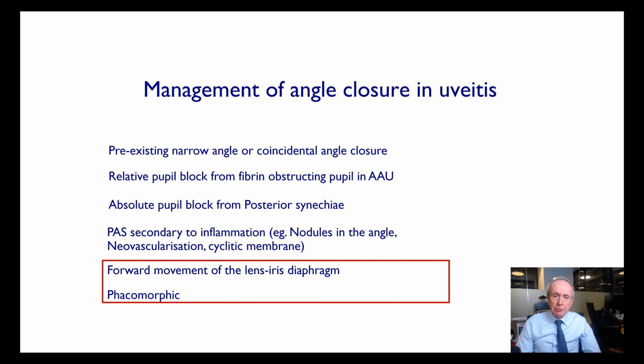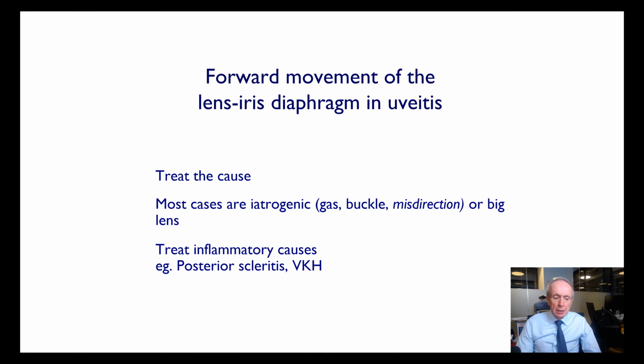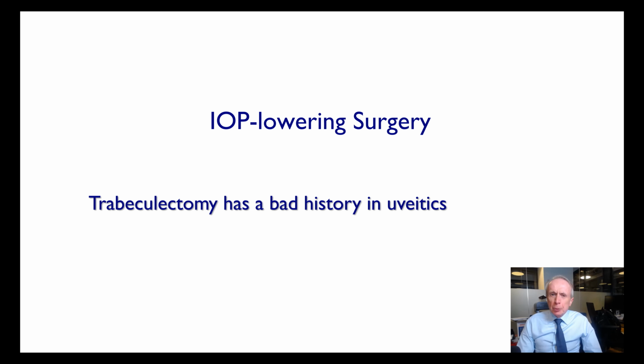Anterior chamber shallowing from forward movement of the lens-iris diaphragm, or phacomorphic glaucoma. Typically, there's a very shallow central anterior chamber. Most cases are iatrogenic, but inflammatory causes such as posterior scleritis and VKH are obviously very well known, and the treatment is to treat the cause. What about IOP lowering surgery?